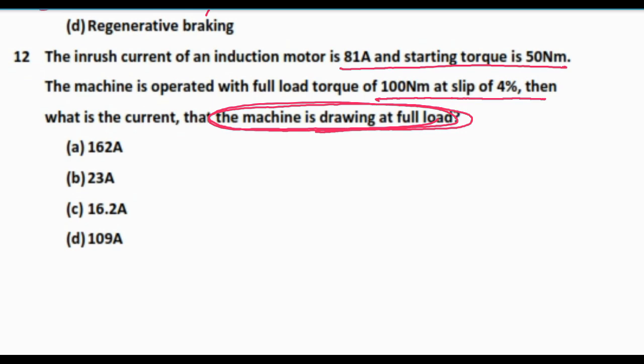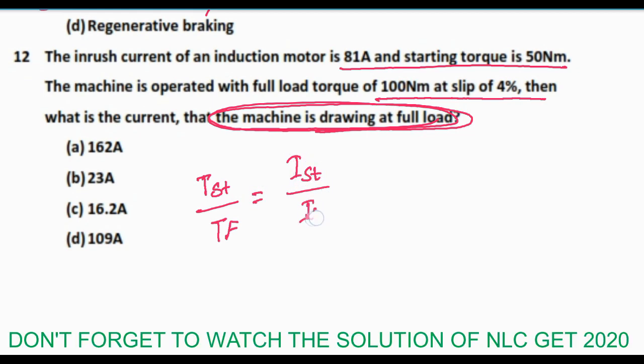we have to write the relation between the starting torque and full load torque along with the starting current and full load current. This is an important formula and many times asked in many exams, so you have to remember this one.